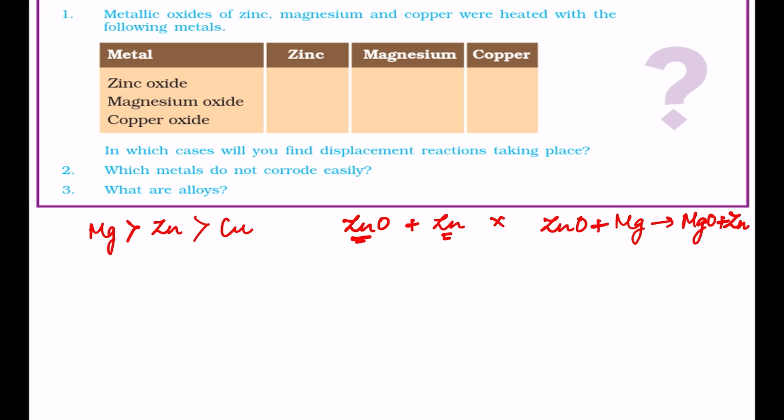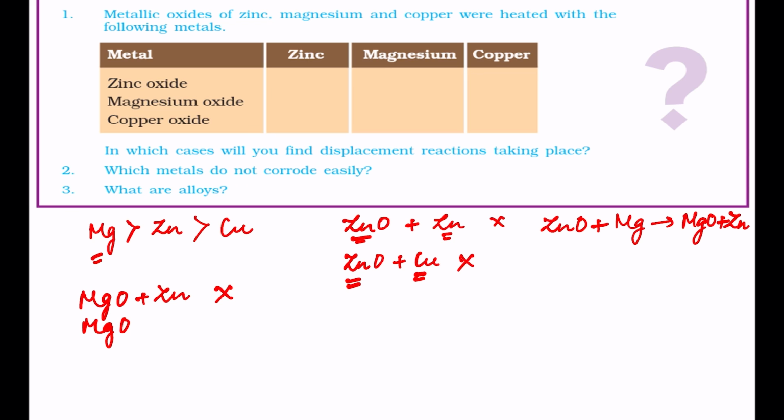Similarly, when zinc oxide is made to react with copper, what happens? Zinc is more reactive than copper. So copper will not be able to displace zinc from its oxide, so no reaction takes place. Second case, magnesium oxide reacting with zinc. Again, magnesium is more reactive than zinc, so zinc will not be able to displace magnesium from its oxide. No reaction takes place.